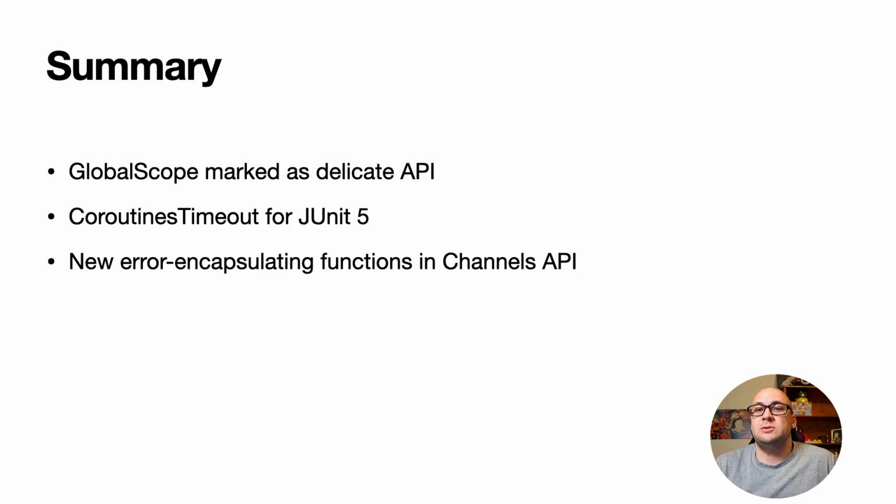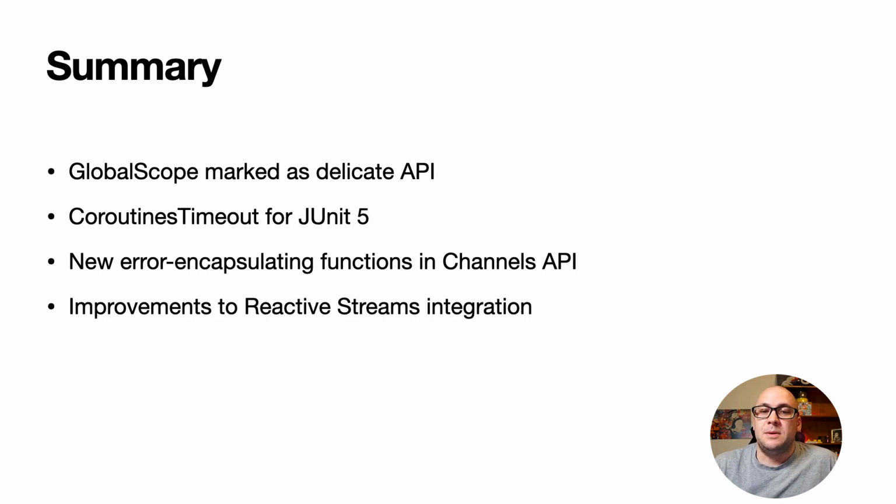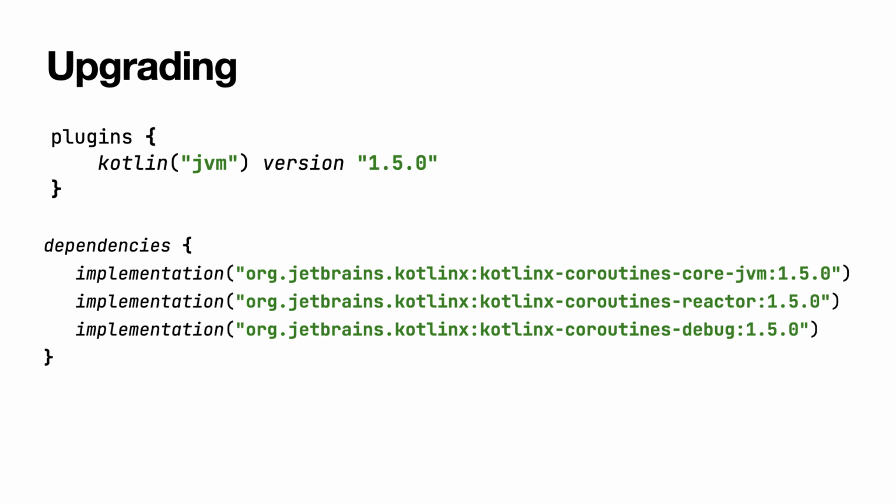When you upgrade to the new version, please review the documentation for instructions about the migration. And finally, many small improvements were made to the integrations with reactive streams. Most of the functions were made stable. Upgrading to the new Coroutines version is pretty simple. Make sure you upgrade to the new version of Kotlin first, and then use the 1.5 version of Coroutines or any of the dependencies required either for reactive streams integration or testing.